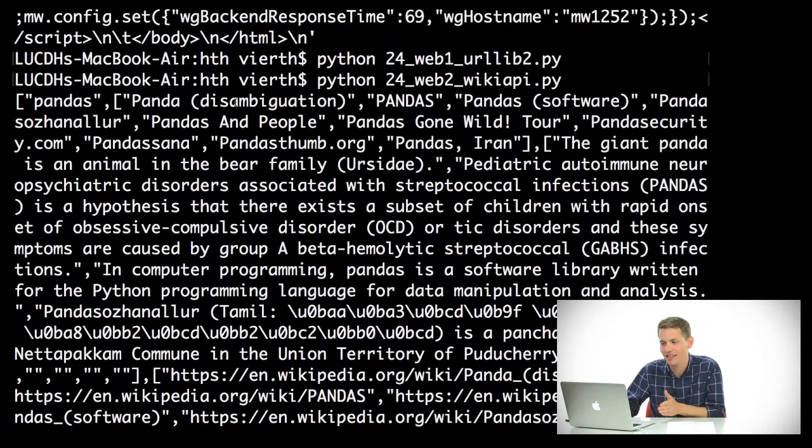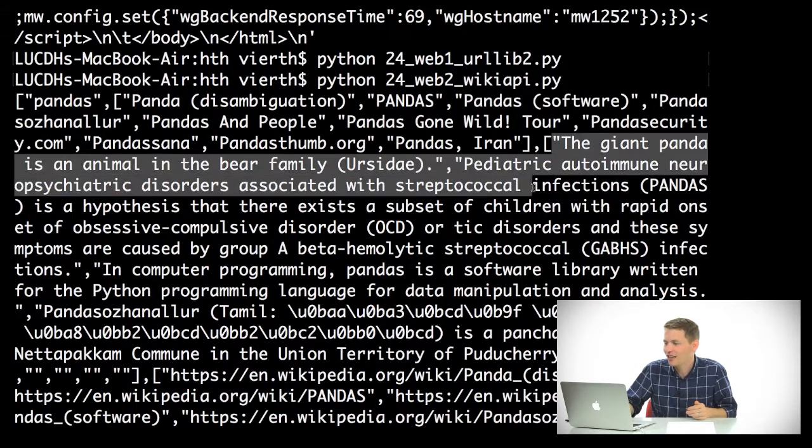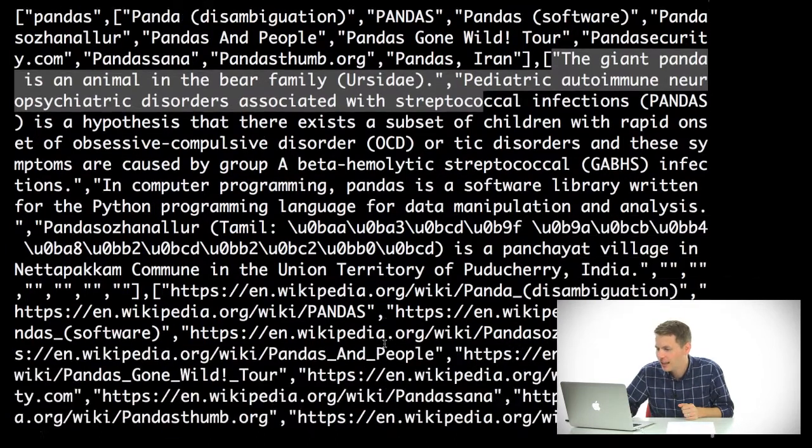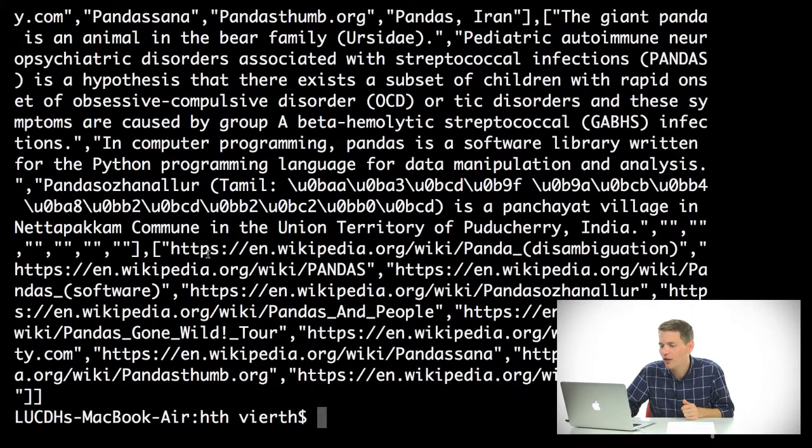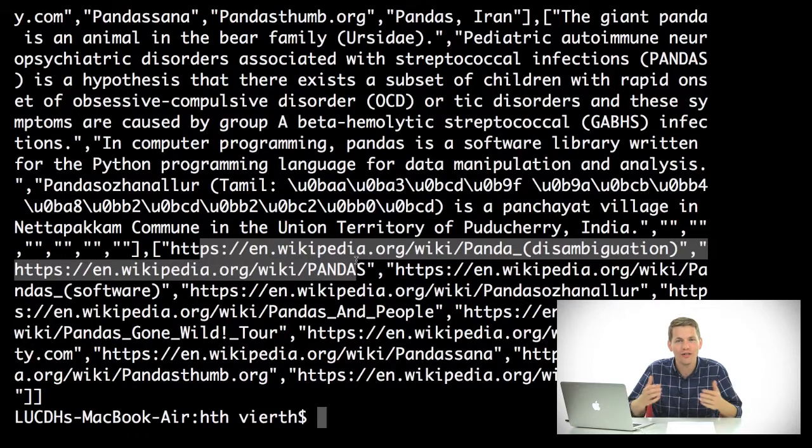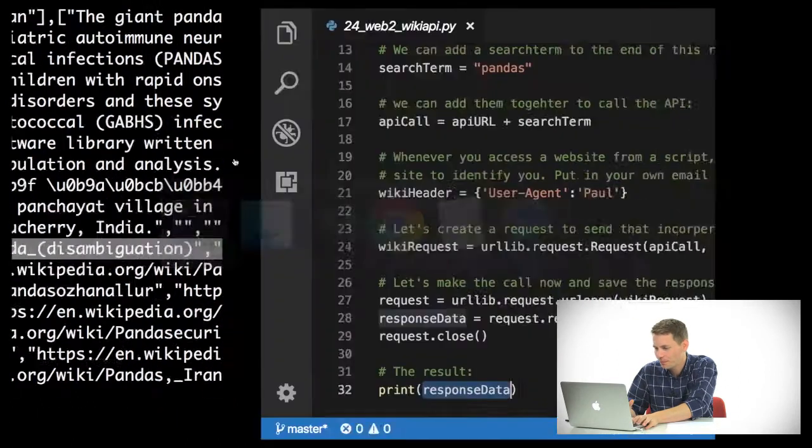So we have a panda disambiguation page: pandas, pandas software, pandas and people, pandas gone wild tour, pandasthumb.org, and pandas Iran, so on and so forth. And then in the next list, we actually have a little bit of an introductory paragraph for that page. And then we also have a list of all of the URLs of those pages. So this is a really nice thing that we get out from the Wikipedia API.